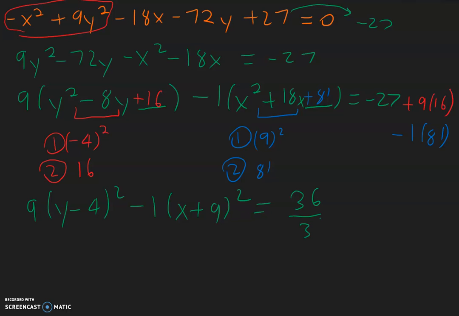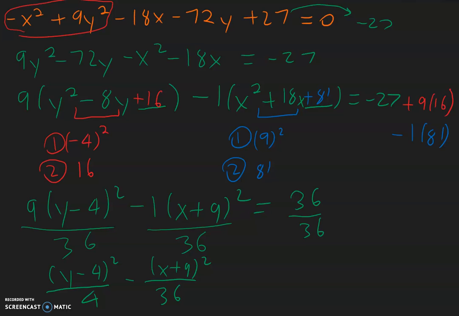So we will divide 36 on both sides. 9 divided by 36 is the same thing as 1 over 4. So we have y minus 4 squared over 4. And negative 1 over 36 is the same thing. Nothing changes. So 36 on the bottom. We have x plus 9 squared is equal to 1. And this is the equation of the hyperbola in standard form.